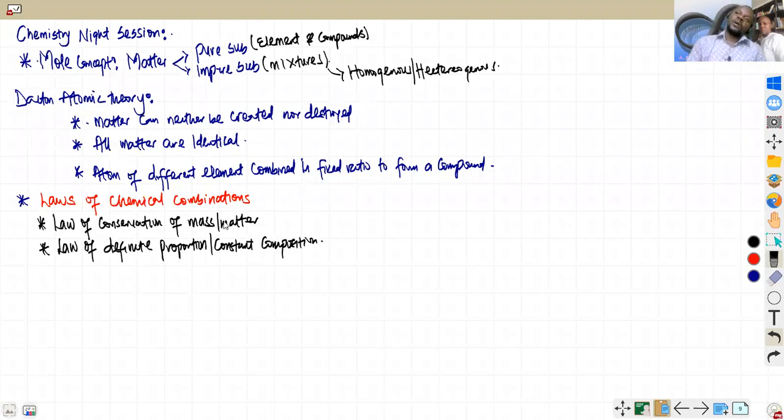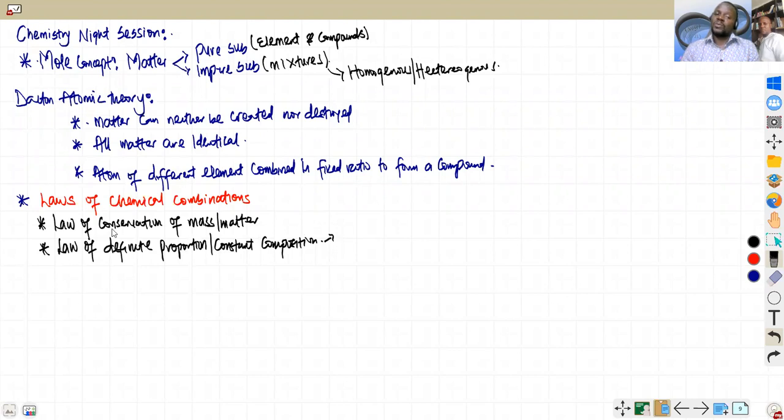Abbreviations to all these laws have been stated in the Telegram group. The notes I've given are sometimes like that, so you can always check them. Back to what I'm saying, the law of definite proportion, or constant proportion, is talking about when two elements A and B combine: all pure samples of the same compound have the same elements combined in the same proportion by mass. I may not be writing all, but you can write the key points.